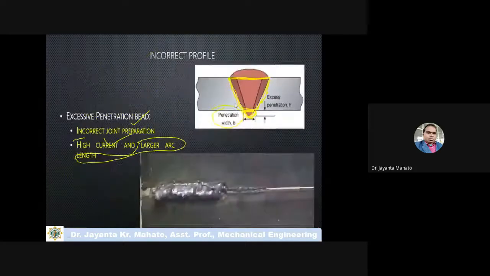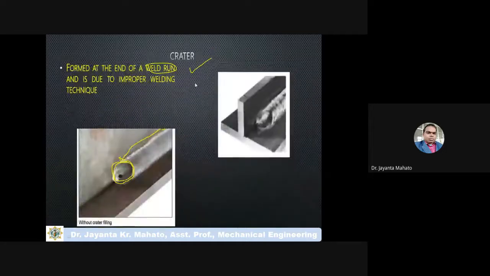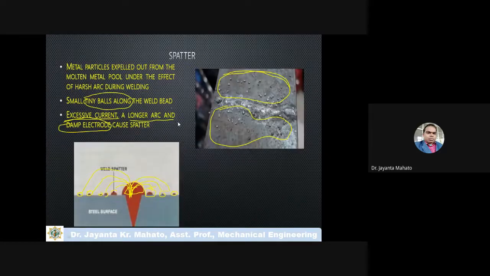These welding defects may form due to an unskilled operator, the rate of welding, and current supply, whether heavy current or low current is supplied. These are also affecting parameters, along with surface cleanliness.